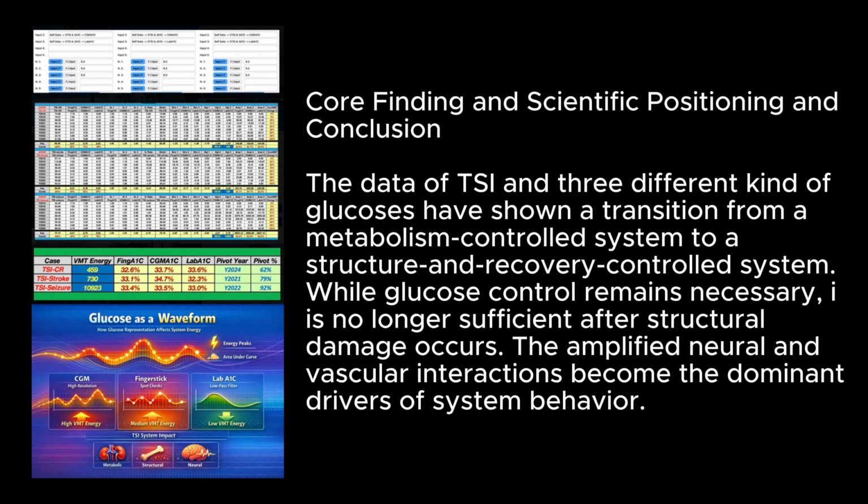Core finding and scientific positioning and conclusion. The data of TSI and three different kinds of glucoses have shown a transition from a metabolism-controlled system to a structure and recovery controlled system. While glucose control remains necessary, it is no longer sufficient after structural damage occurs. The amplified neural and vascular interactions become the dominant drivers of system behavior.